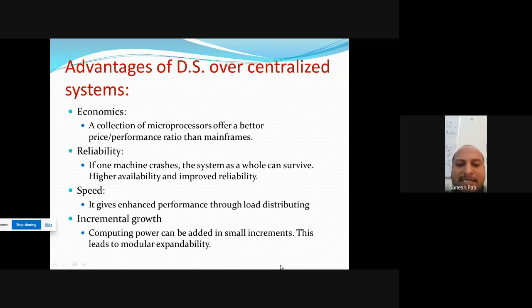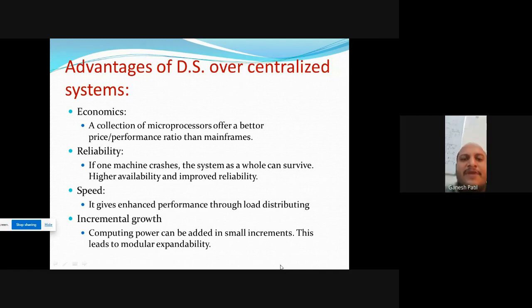But what happens in the centralized system? There is no load distribution facility available in the centralized system, because on the central side only one server is there. This is the main drawback of the centralized system. What is the advantage of the distributed system? In a distributed system, this particular server will distribute its load to n number of servers, and at a time all 100 requests will be taken, processed, and replied to the particular client machines.